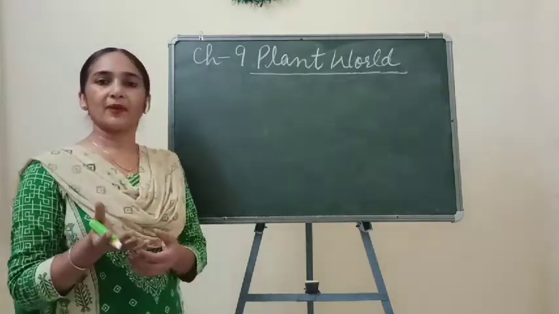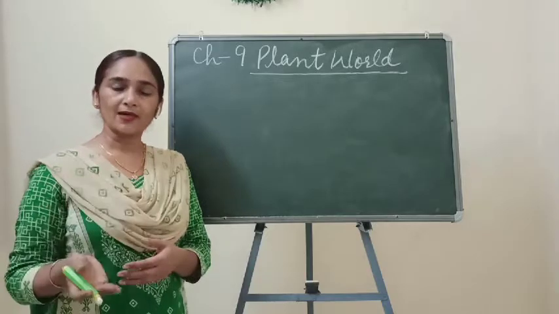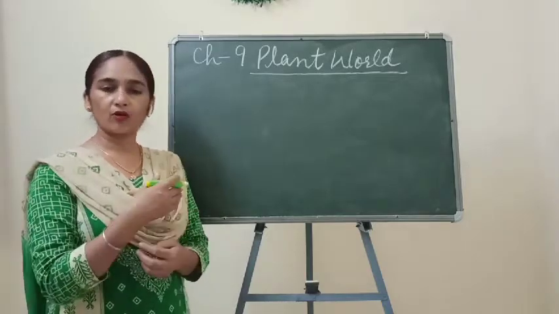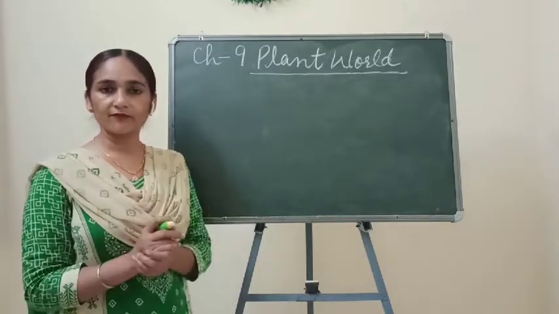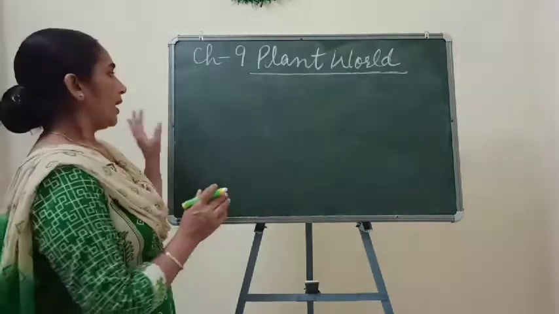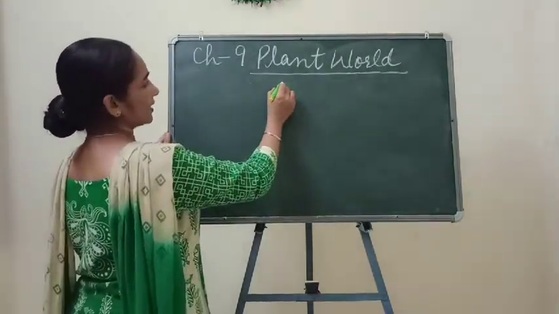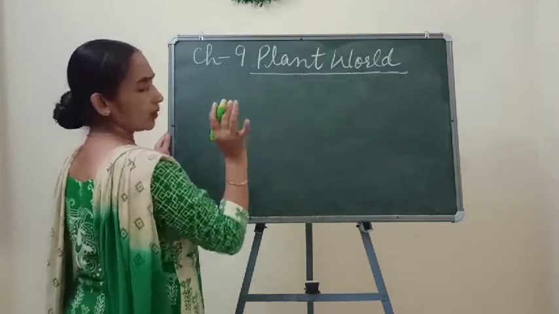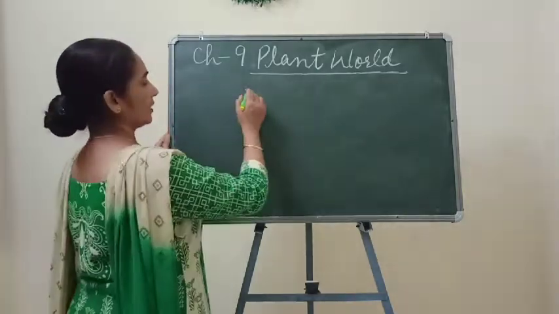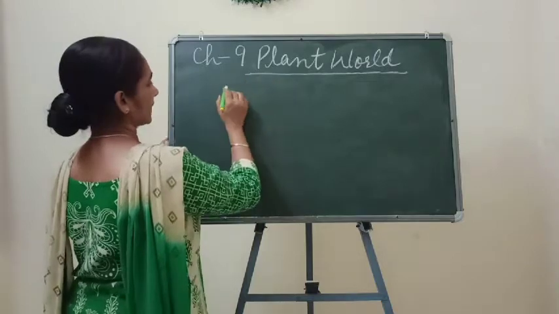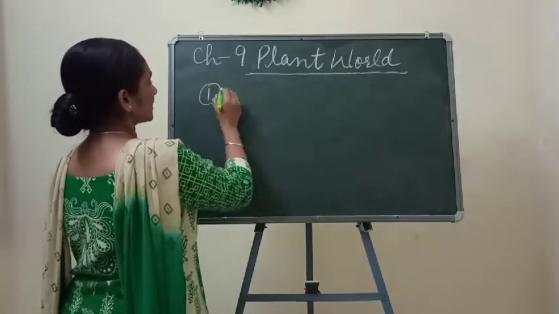Some plants produce flowers and another category of plants does not produce flowers. On the basis of this characteristic, flowering, we can classify the plants into two categories.